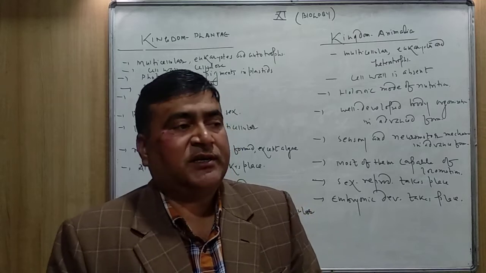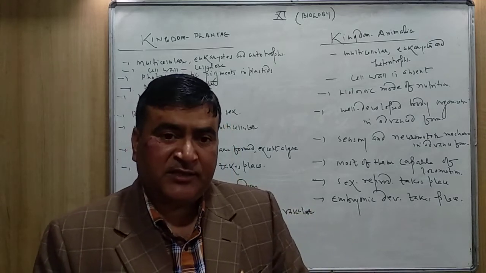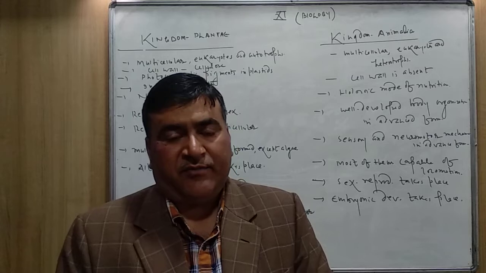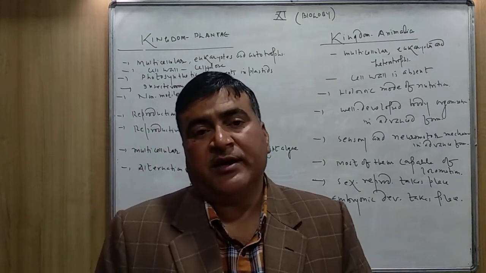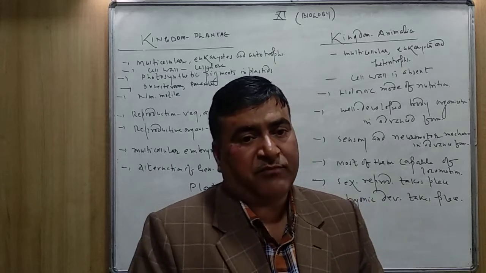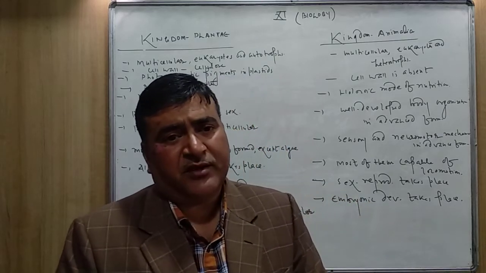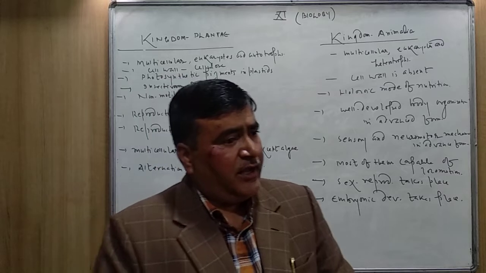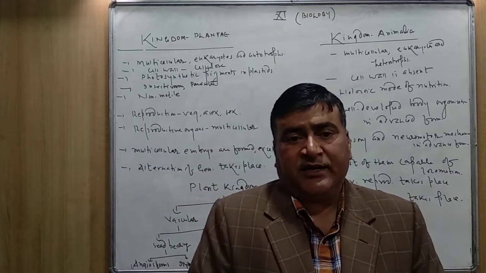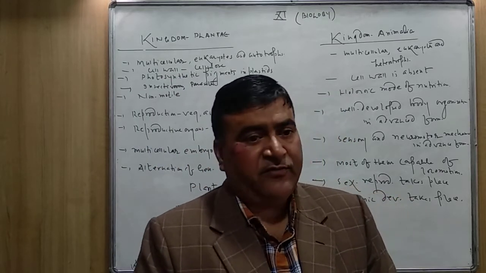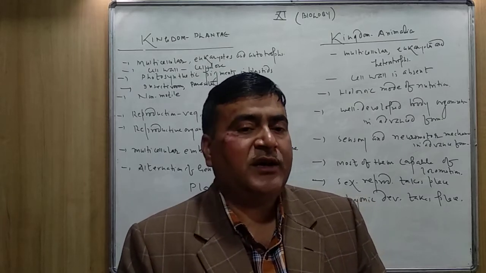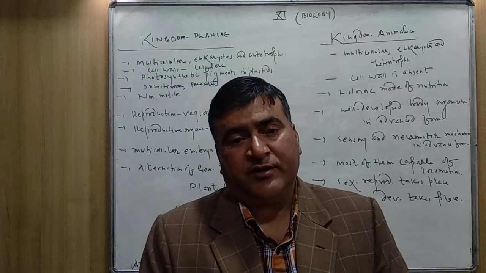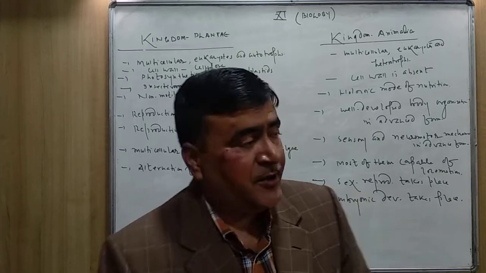You can observe the seed of an angiospermic plant. The seed has the embryo having cotyledons, radicle, plumule. Radicle gives rise to the root system, plumule gives rise to the shoot system. So in bryophytes, pteridophytes, gymnosperms, as well as in flowering plants, that is angiosperms, the multicellular embryo is present. Now,